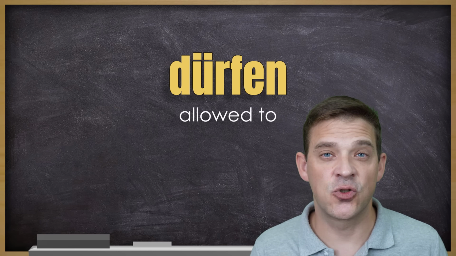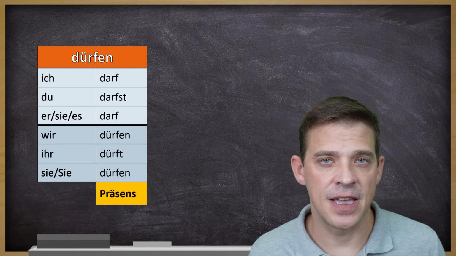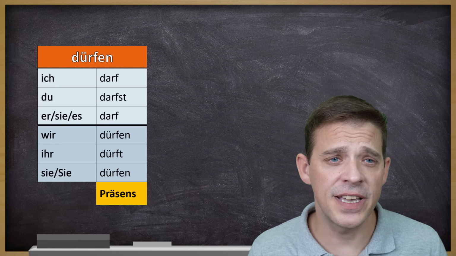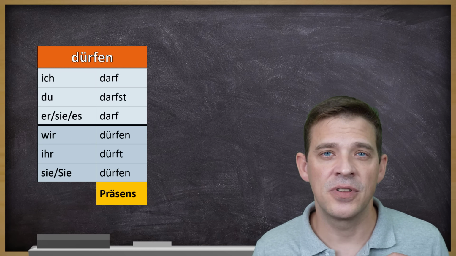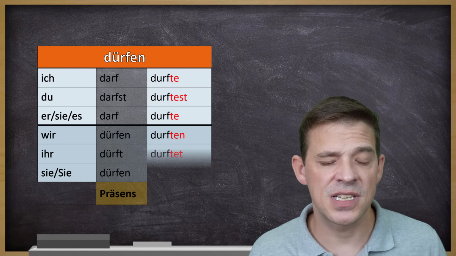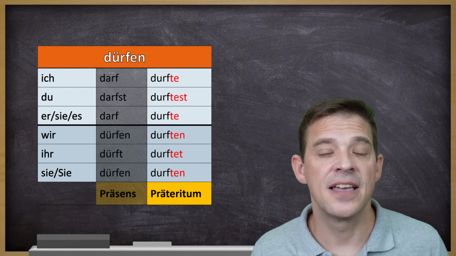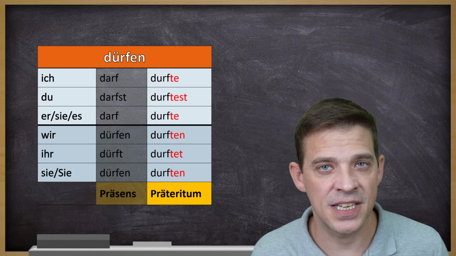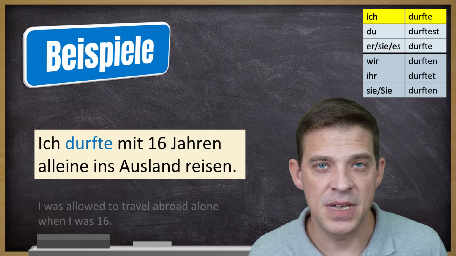Das nächste Verb ist dürfen. Und dürfen ist allowed to, be allowed to. Im Präsens wieder unregelmäßig. Ich darf, du darfst, sie es darf. Wir dürfen, ihr dürft, sie dürfen. Präteritum sieht das so aus. Ich durfte, du durftest, sie es durfte. Wir durften, ihr durftet, sie durften. Beispiel mit ich.